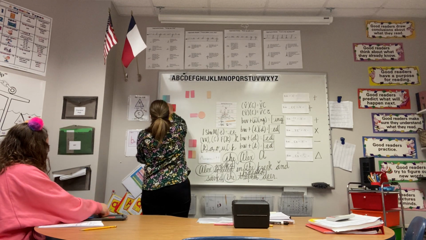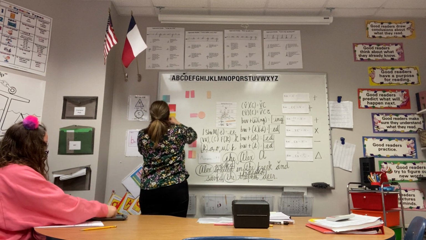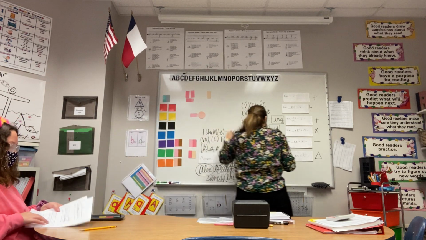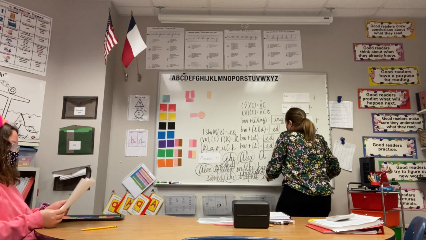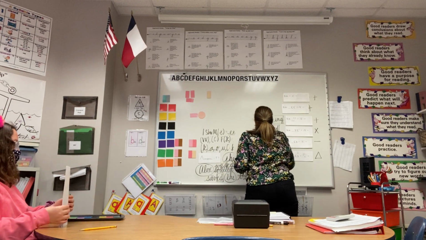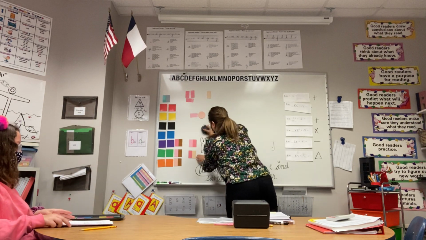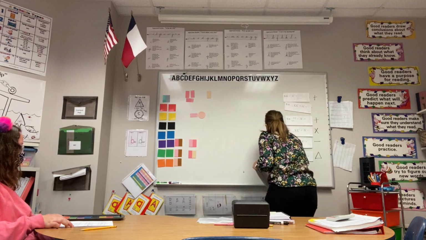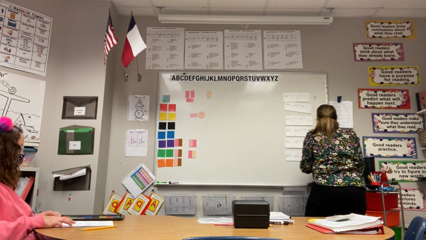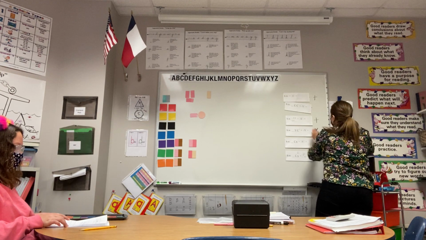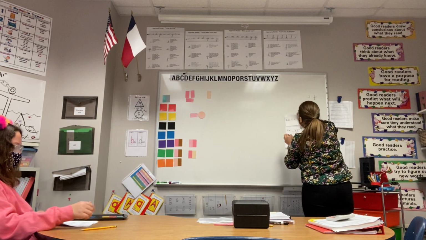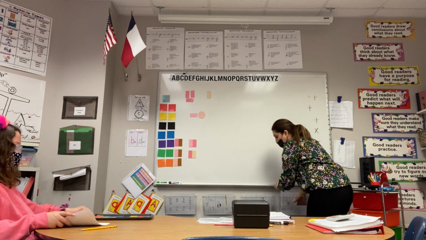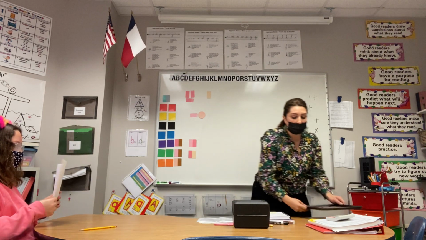Okay. All right, my friend. And you can put that page at the bottom. I'll take your tray. Okay, now let's do a little review, okay?